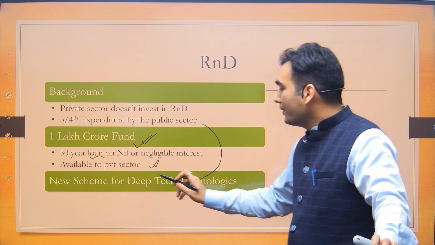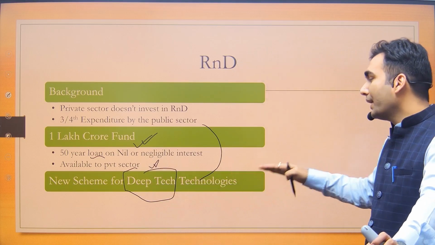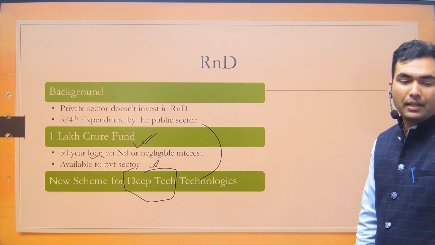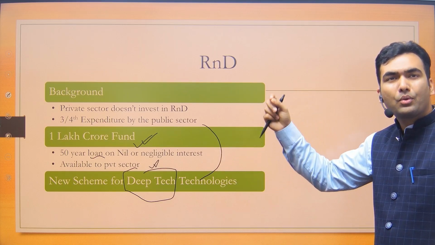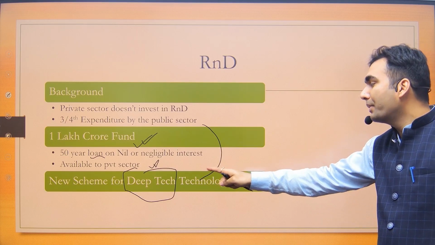One new word which has been announced is deep technologies, or rather deep tech, which is the word which has been used. And it is being said that a new scheme would be announced. तो जब scheme announce होगा उसका तो तब देखेंगे. But as of now, we need to understand what is deep tech.